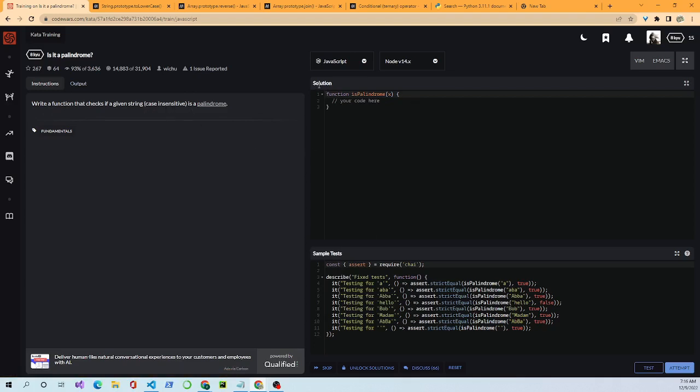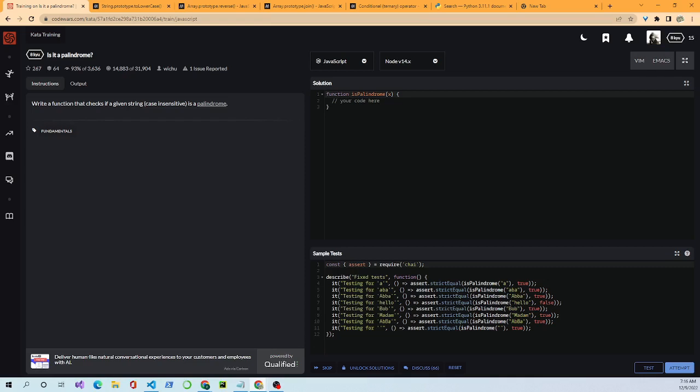Okay, so we look over here where we're going to be doing our work, and we see the classic function declaration. Function isPalindrome(x), accepts a parameter x. And we know that's going to be a string. We also know that's going to be case insensitive. That means you could have uppercase, lowercase, whatever in there.